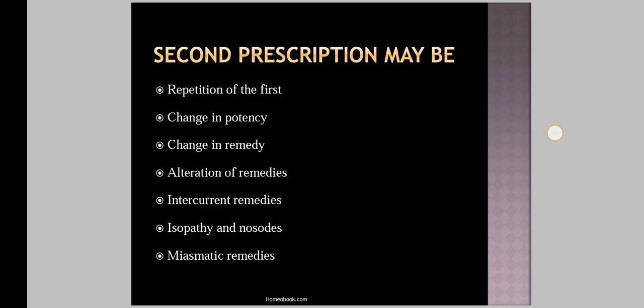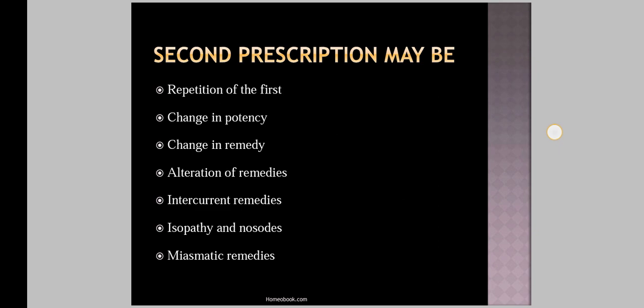Then the second question, the different types of second prescription. Then the third question, the need of second prescription. And you also give the answers to these questions: what are the different types of complementary remedy along with examples? Then what is meant by antidote, and what are the two types of antidote? The next question is, in which aphorism is repetition of remedies described?